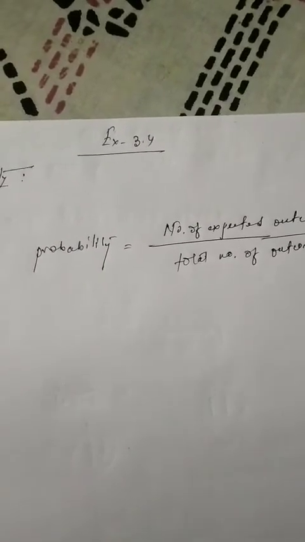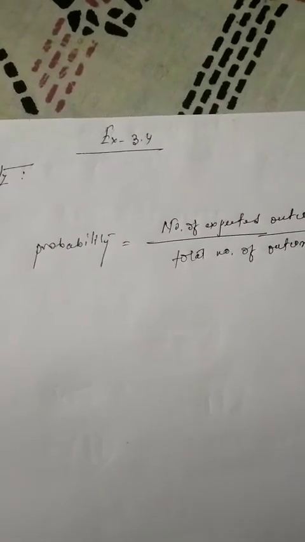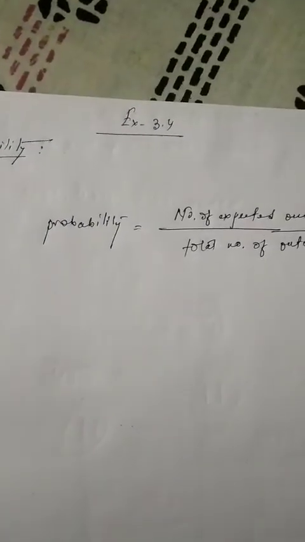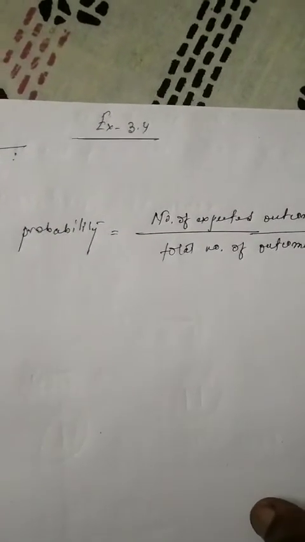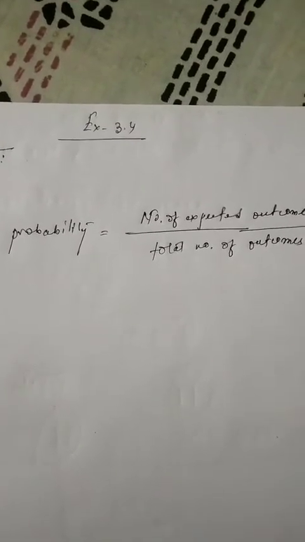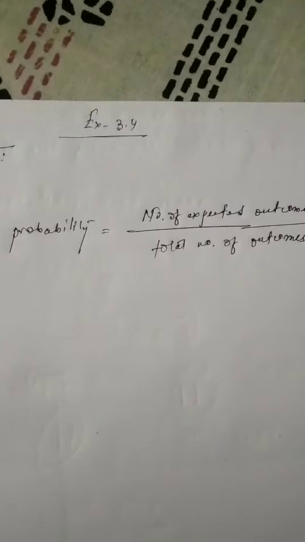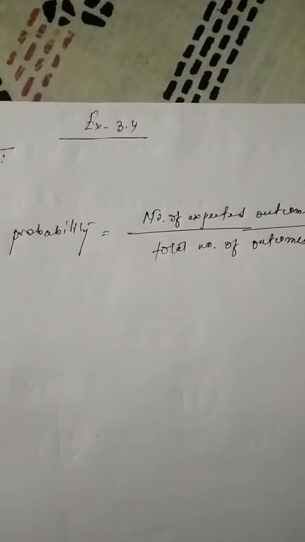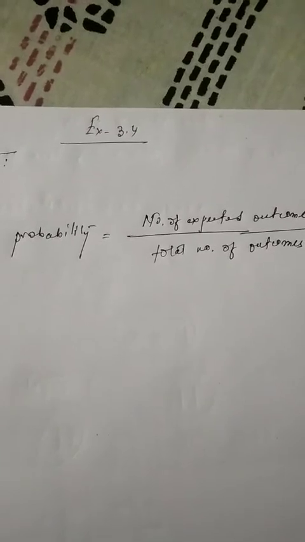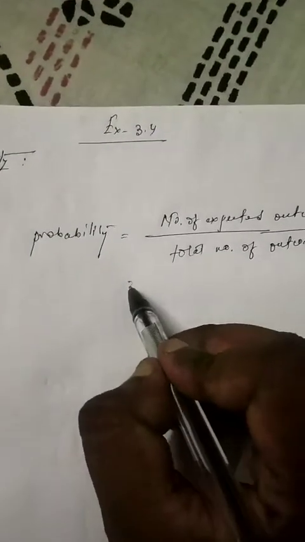Let us try to understand with the concept of a coin. Okay, children, I am making a toss. I'm flipping a coin. Suppose I want head, or I'll find the probability of head. So how many heads are there in a coin? 1 head. So I'll write number of expected outcomes, meaning I'm expecting head.